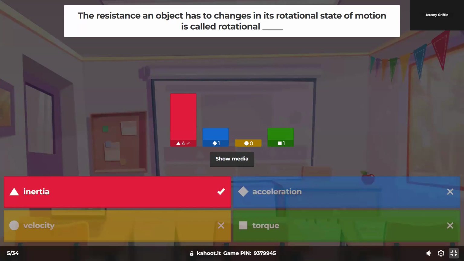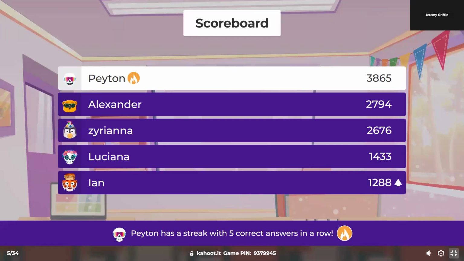But if I rotate them, which one's easier to rotate? The one that has the masses close in to my hand, and one's further out. See, the one close to my hand has hardly any rotational inertia. But the one where they're spread further out has a lot more inertia. It's hard to get going. It's hard to turn around. It's hard to stop. Right? That's more inertia. So, guys, the formula for rotational inertia goes mr squared. It's the mass times its position from the pivot point squared. Further out, more inertia.